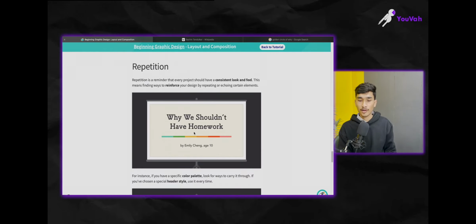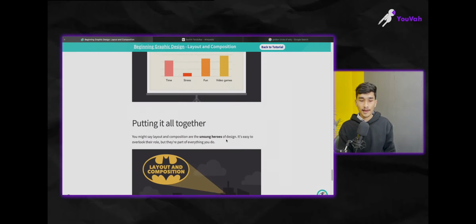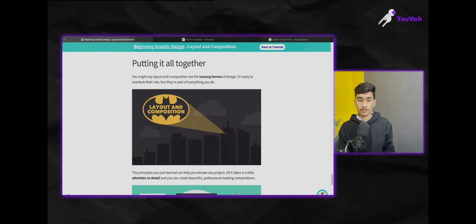Then repetition, we have already seen. To make a consistent look and feel of a design, we reinforce repetition. So these are some examples, and putting it all together, layout and composition is done.